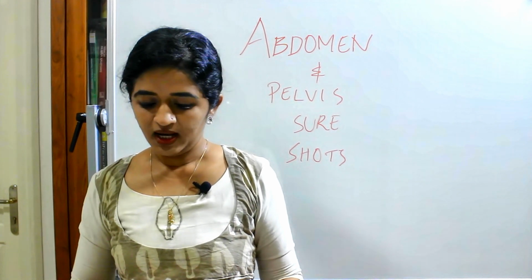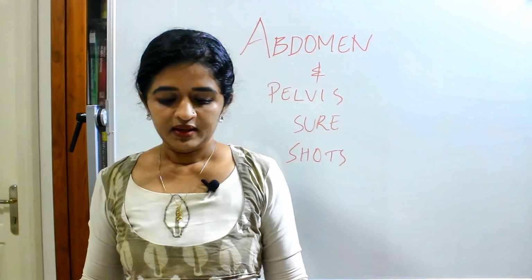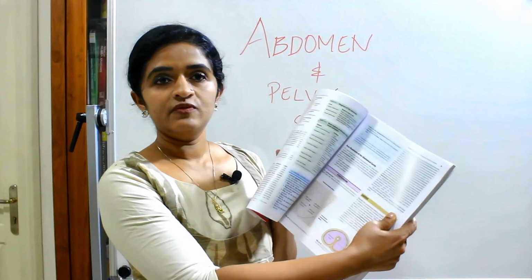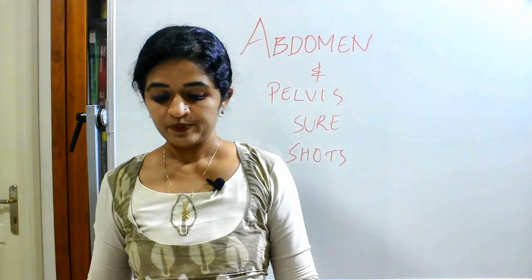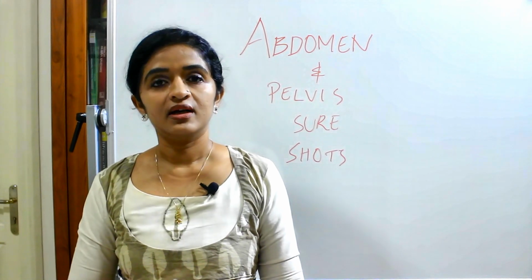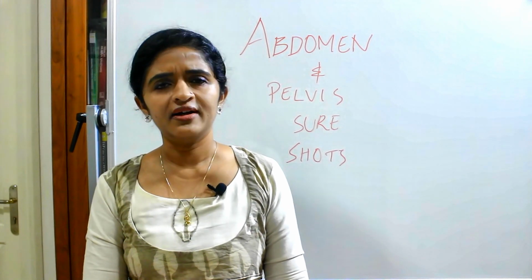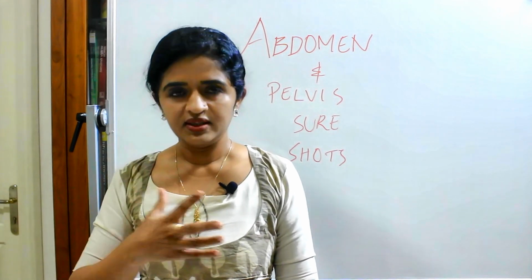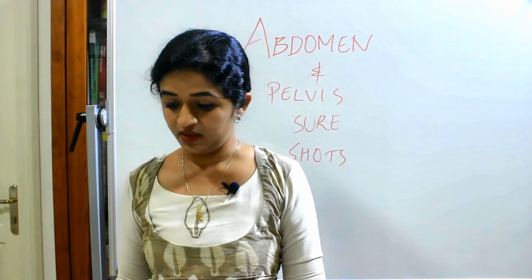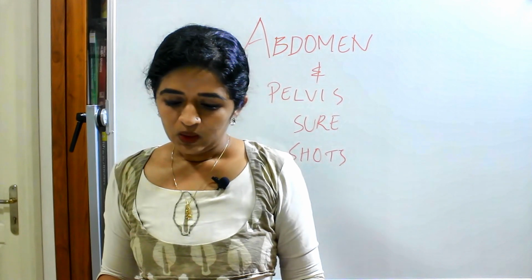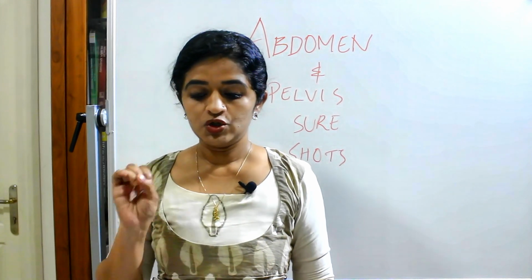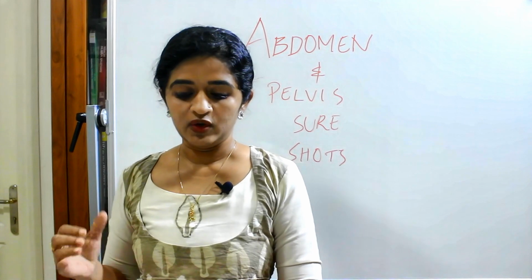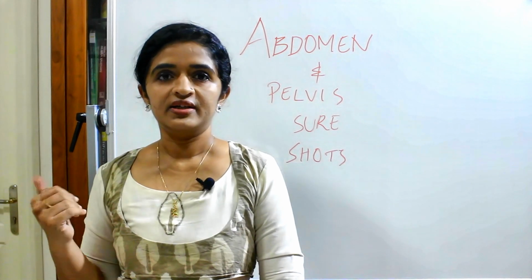Then coming to the abdominal cavity, you can see this tabular column where the 9 regions of the abdomen and their contents are mentioned. You just focus on that table so that the entire thing will be clear for you the day before the exam. Now coming to the peritoneal folds, you should know how to classify the peritoneal folds, like mesentery, the omenta, the ligaments.